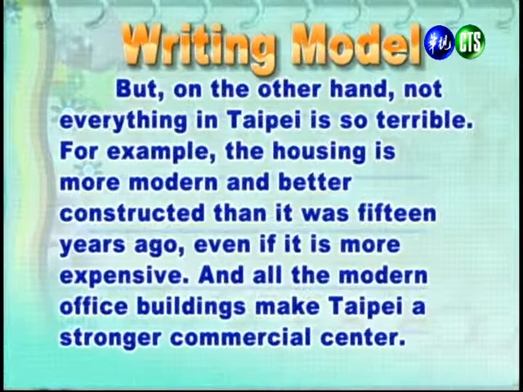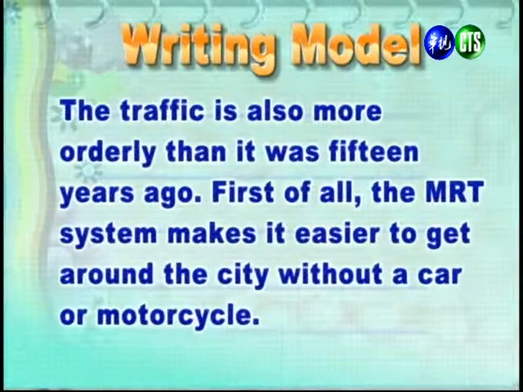But on the other hand, not everything in Taipei is so terrible. For example, the housing is more modern and better constructed than it was 15 years ago, even if it is more expensive. 但另一方面来说，并不是在台北的每件事都这么糟糕。举例来讲，尽管房价比较贵了，但是房子的建筑比起15年前来更加的新潮，更加的坚固。And all the modern office buildings make Taipei a stronger commercial center. 这些新潮的建筑和办公大楼也让台北变成了商业中心。